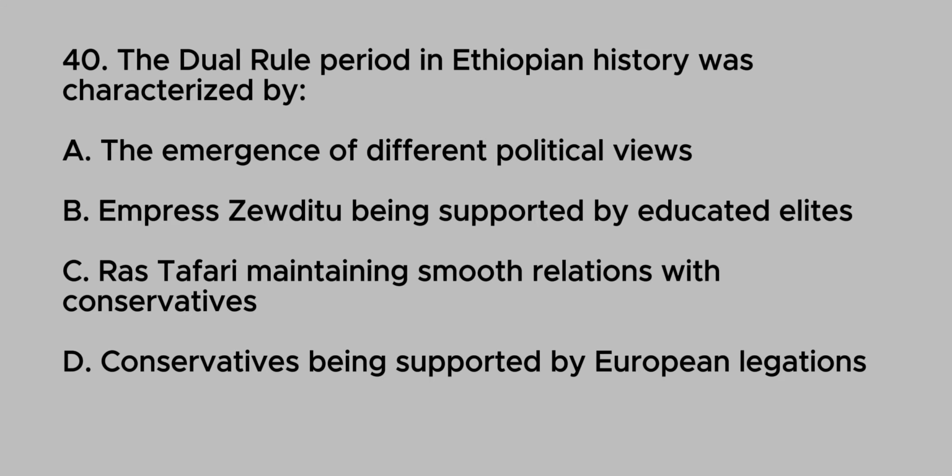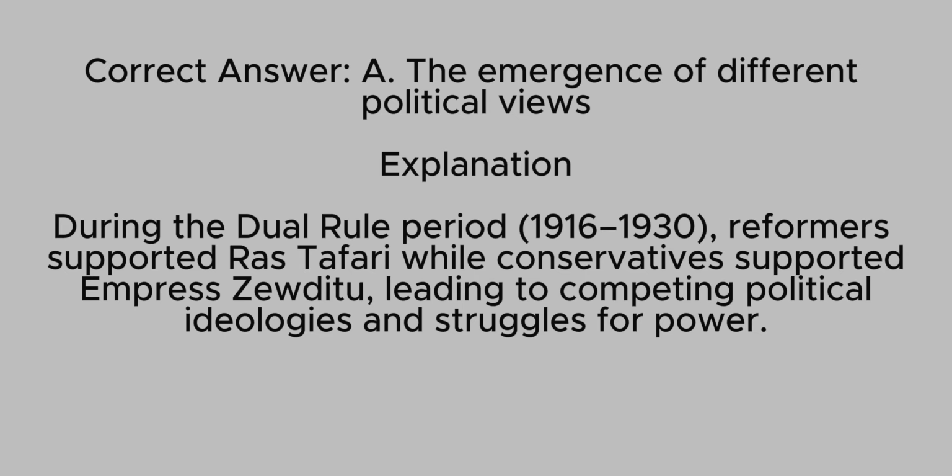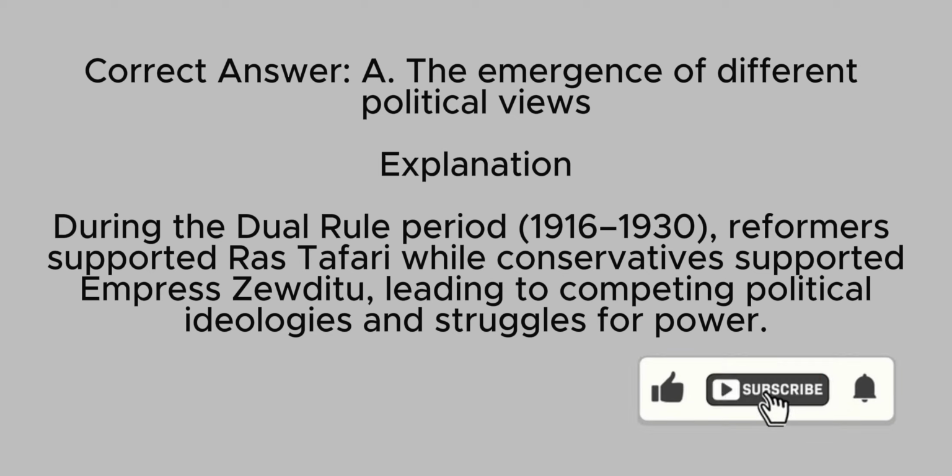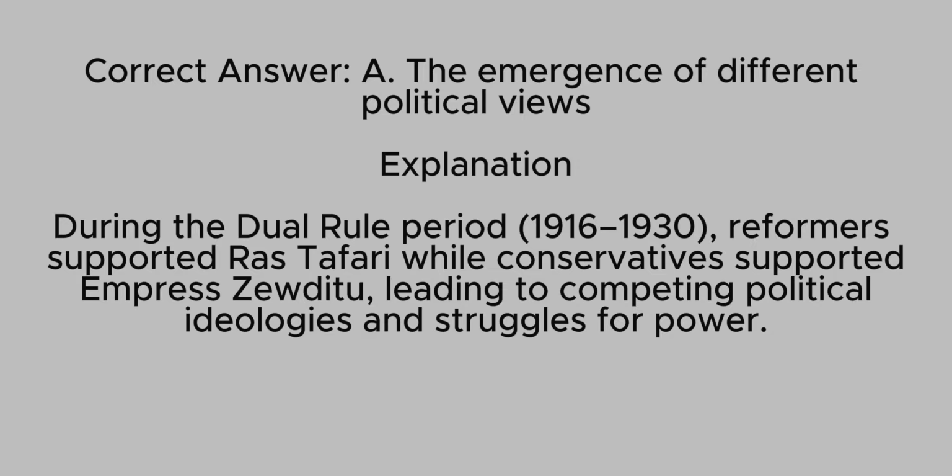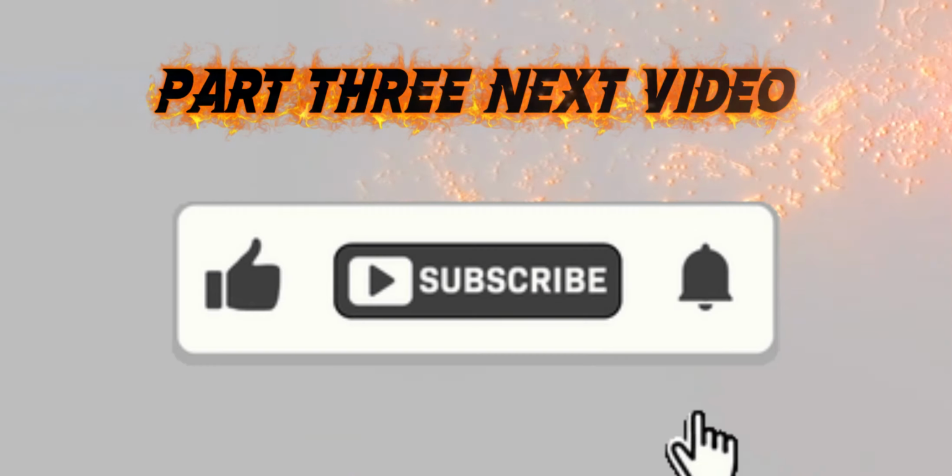40. The dual rule period in Ethiopian history was characterized by A. The emergence of different political views. B. Empress Taytu being supported by educated elites. C. Ras Teferi maintaining smooth relations with conservatives. D. Conservatives being supported by European legations. Correct answer: A. The emergence of different political views. Explanation: During the dual rule period, 1916 to 1930, reformers supported Ras Teferi while conservatives supported Empress Zewditu, leading to competing political ideologies and struggles for power. Part 3.